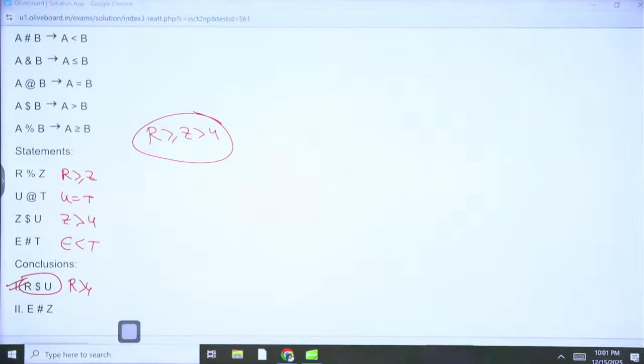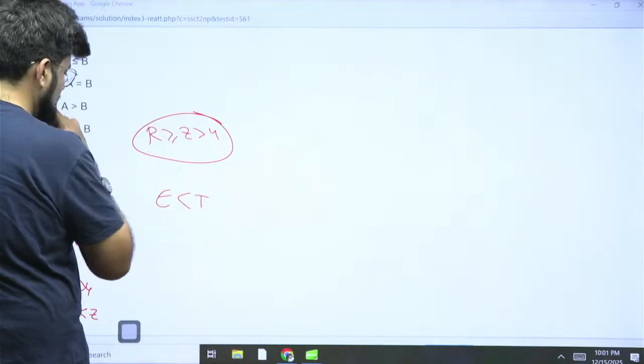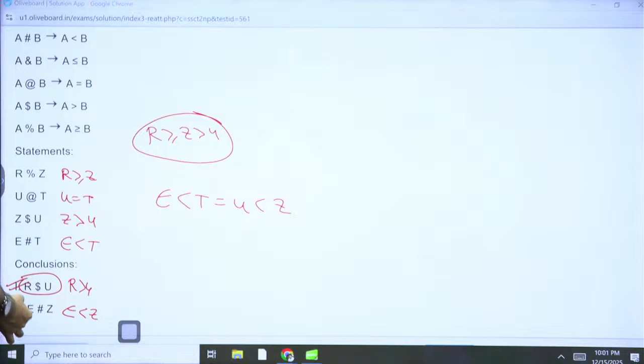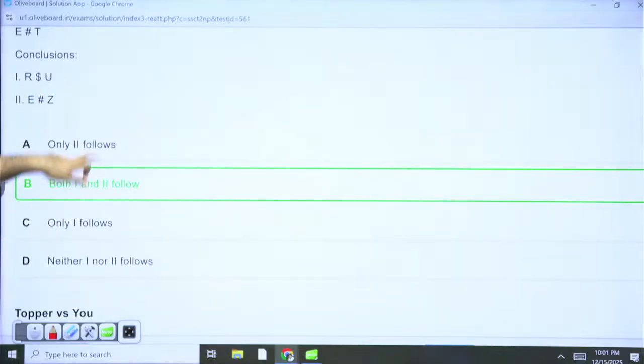And E # Z. So E is less than Z. So E T, T U and Z U. So that's how you'll do it. E is less than T. T is equal to U and U is less than Z. So is E less than Z? Yes, E is less than Z. So both 1 and 2 are correct. You just have to convert this and get your answers.